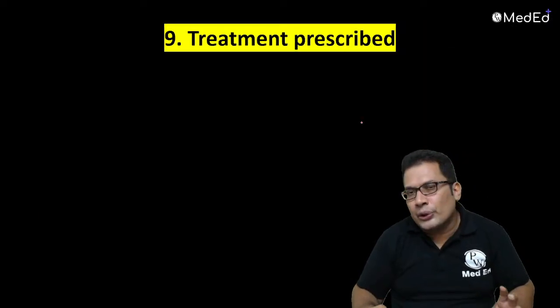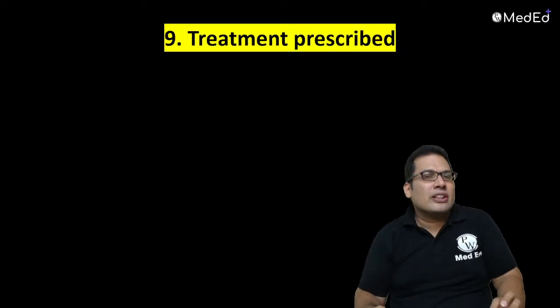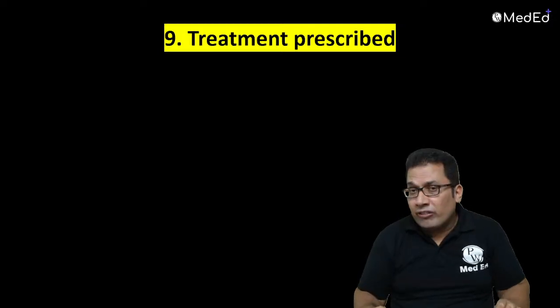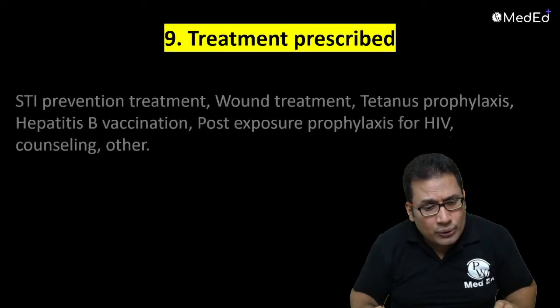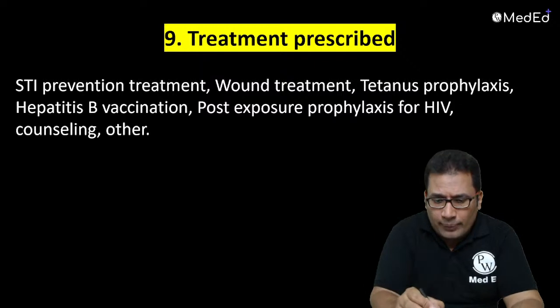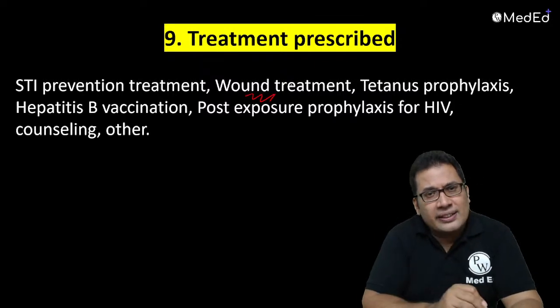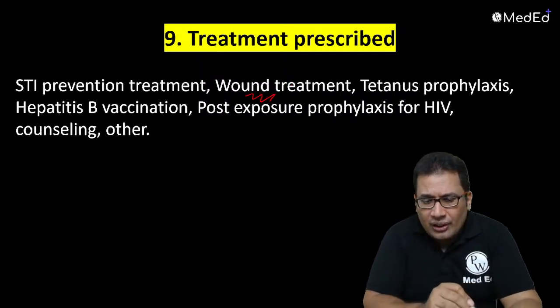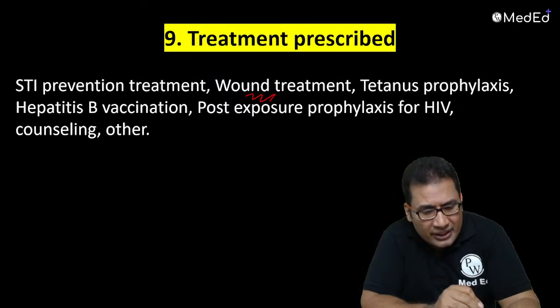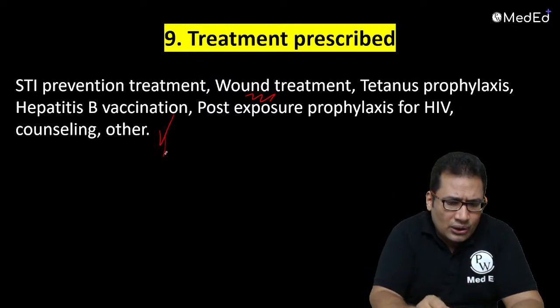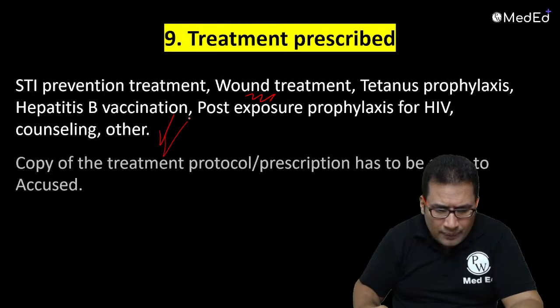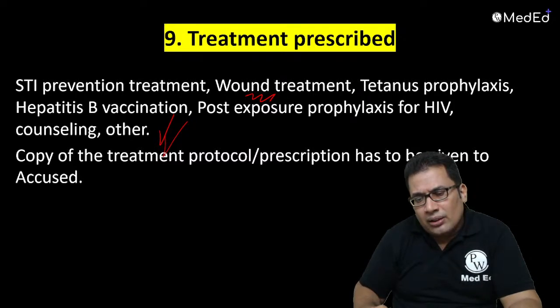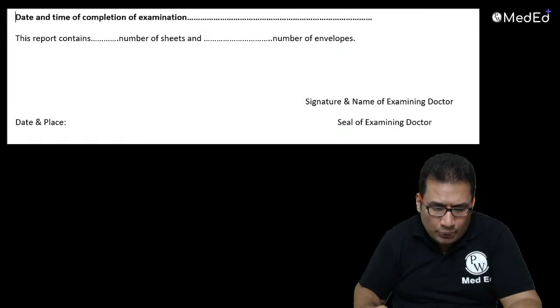Once you receive the reports from FSL and clinical, then you can give the final opinion. In between, you can give treatment also, like wound treatment, tetanus prophylaxis, hepatitis B vaccination, and also post-exposure prophylaxis for HIV if needed. All these are treatment aspects, and a copy of the treatment prescription has to be given to the accused.